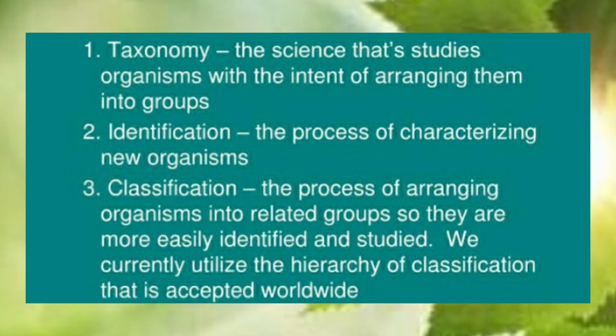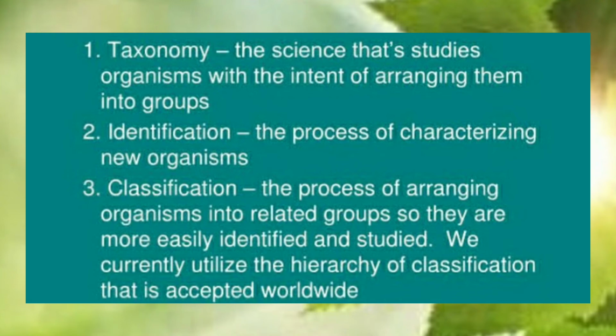The second one, it helps in identification, the process of characterizing new organisms. After identification the organisms are classified. Classification is the process of arranging organisms in related groups, so they are more easily identified and studied. You all understood, children?